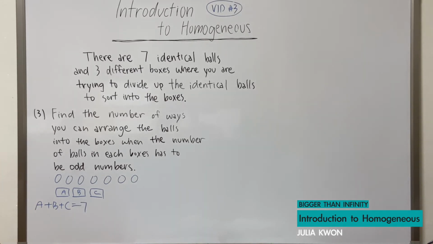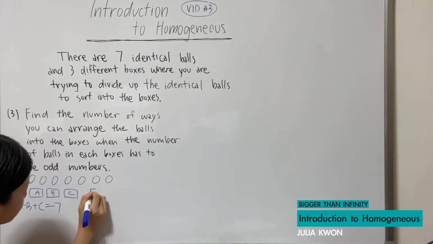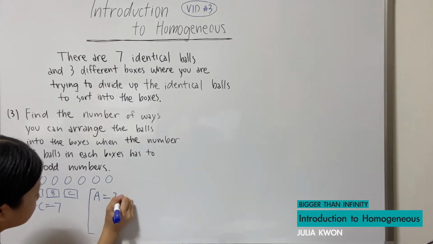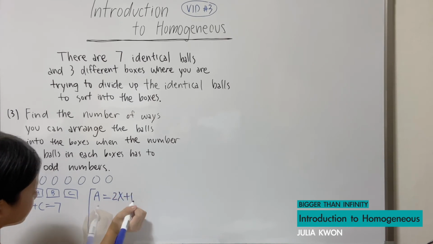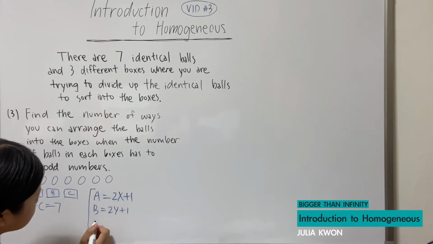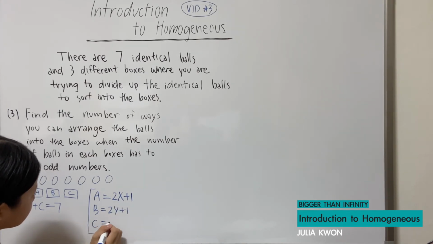But since the number of balls in each box has to be an odd number, we're going to replace A with 2x plus 1, replace B with 2y plus 1, and replace C with 2z plus 1.